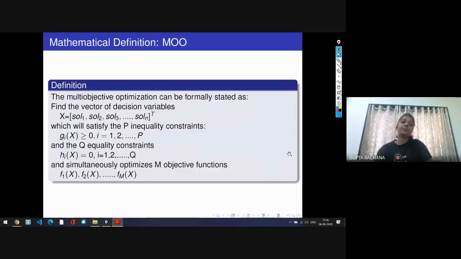Okay. So these are the mathematical expressions to define multi-objective optimization. X is the decision variable, and Gx, Hx are nothing but some constraints, and F1, F2 are the objectives which we have to optimize.